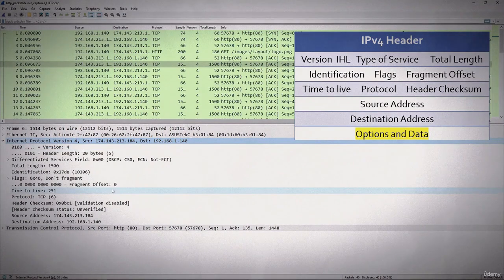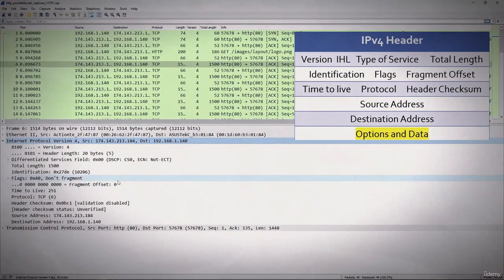This field value here is called differentiated services, which relates to what is called the type of service. Now keep in mind, 0 is best effort. It's not prioritized, but in certain cases we want the data to be prioritized and move along a little faster. The total length is the header and any data that follows, and here we see 1500.